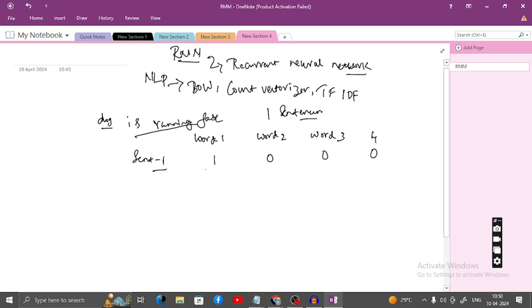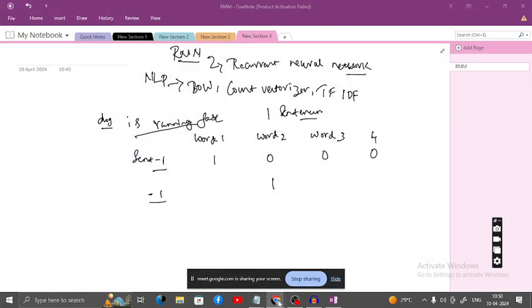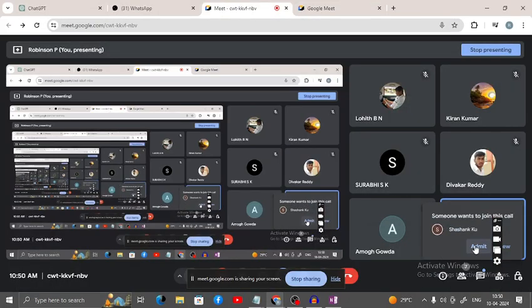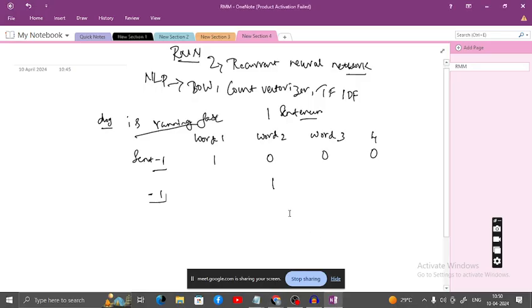Similarly, if you are looking for is, it is here in the same sentence 1. For example, the dog is running here. If you are looking for the word is, it is like this.